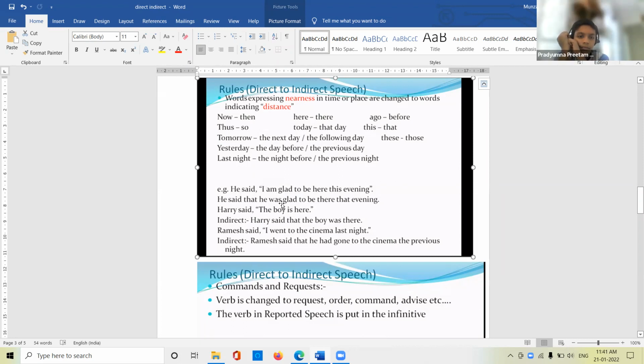We'll do one more example so that you all understand much better. Now I want you all to give me the answers. Second example. Harry said, the boy is here. Harry said that the boy was there. Very good, Simran, very nice. Harry said that the boy was there. So this shows that you understood now. Yes or no, children? You all understood, everyone? Yes, ma'am.